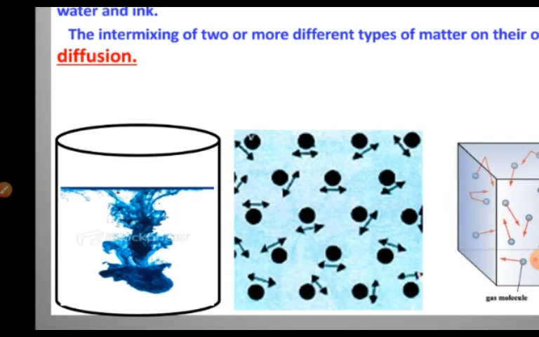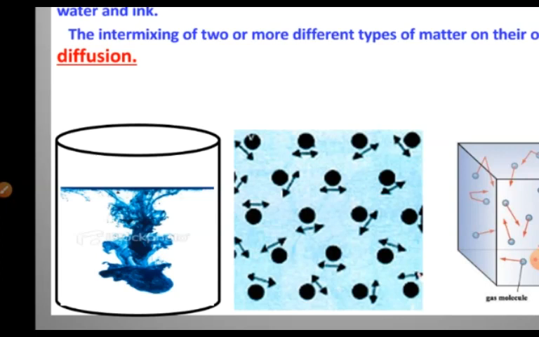After some time, you will see that the ink has mixed thoroughly in the water, and the water has got colored. This shows that the particles move continuously without our disturbance.